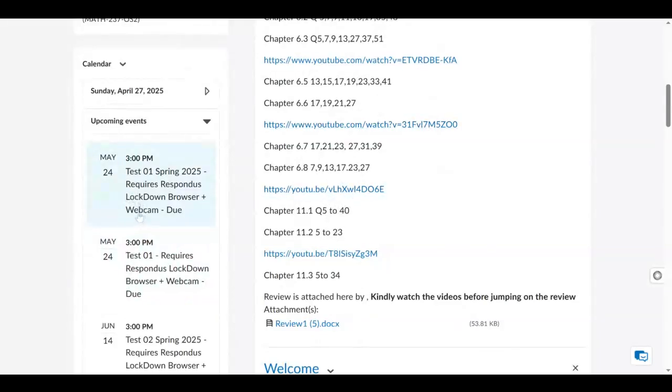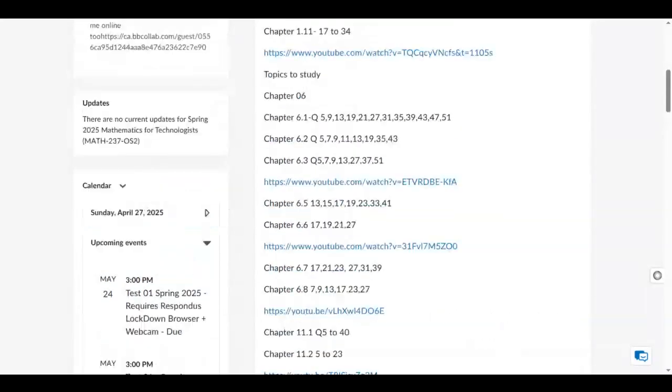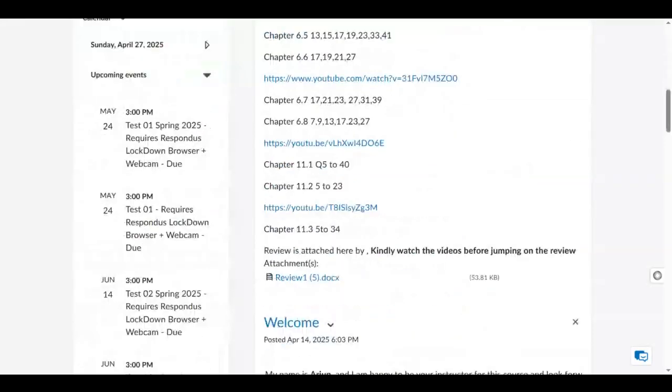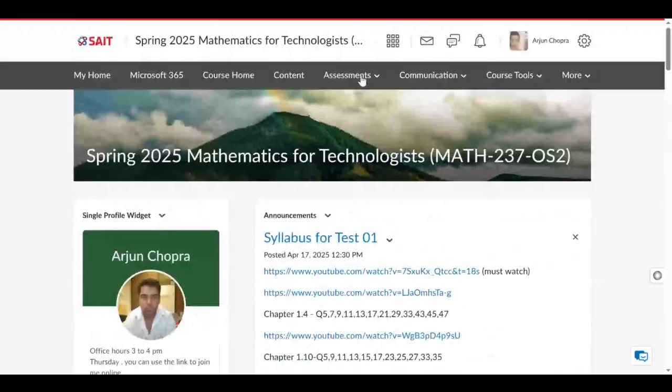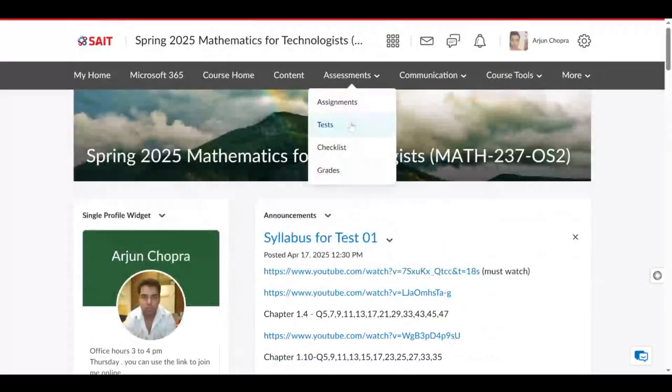And down here, these are the tests. So the first test is on May 24th, and make sure you book these times off. You can see all those timings from down here also. Another way to look at those timings is under assessments and then click on the test section.